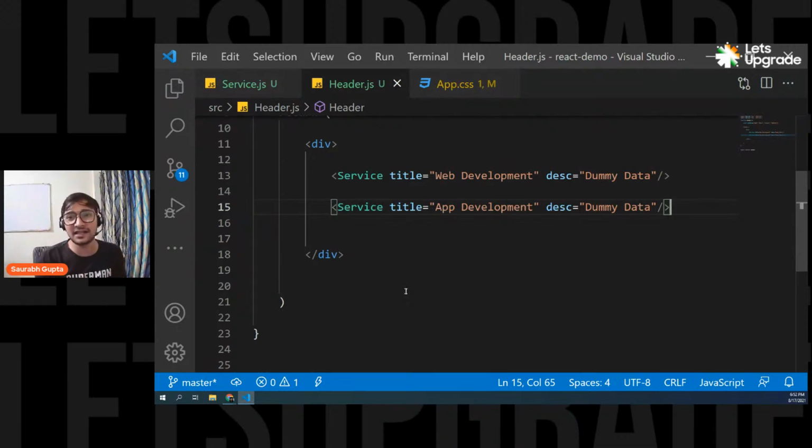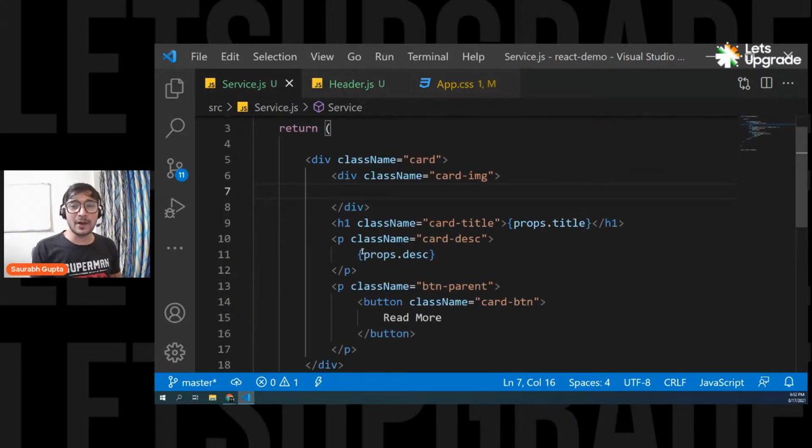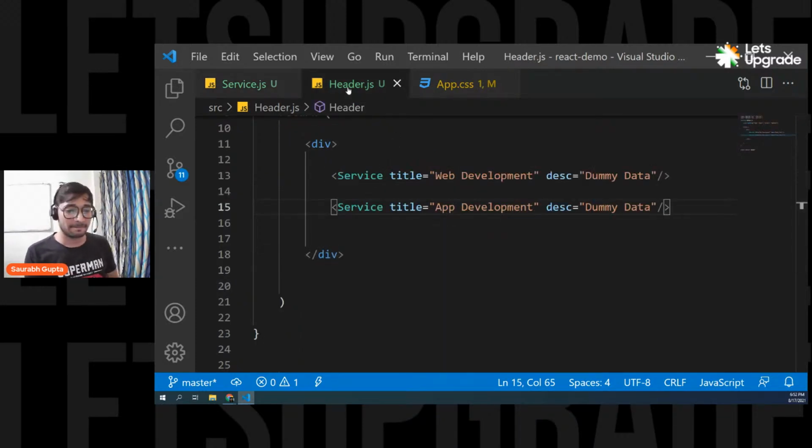And that's what React gives you: reusability. The component-based approach gives you reusability. We wrote it only once, and now we can use it 100 times. We don't have to write it again.